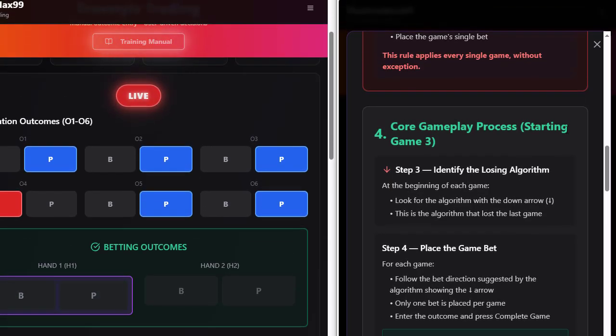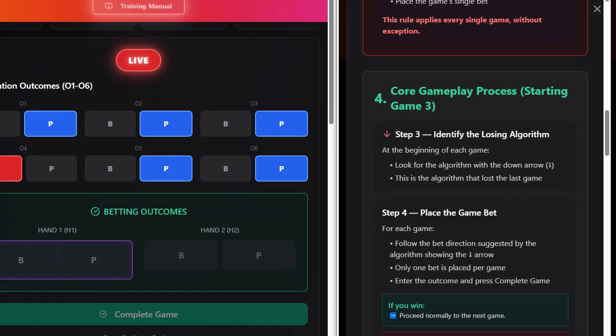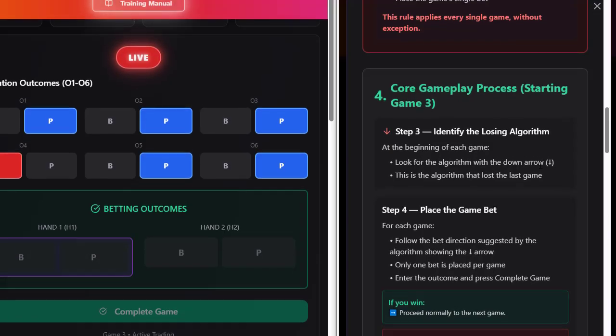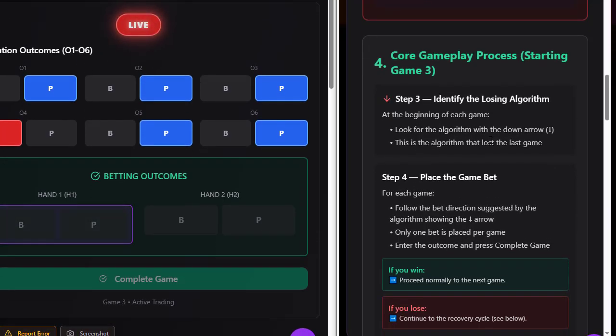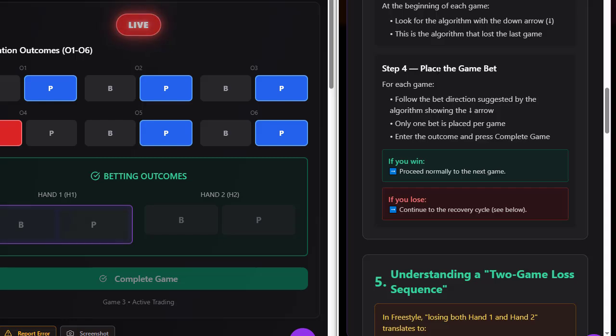Core gameplay process, starting game 3. Step 3, identify the losing algorithm. At the beginning of each game, look at the algorithm with the down arrow. This is the algorithm that lost the last game. Step 4, place the game bet. For each game, follow the direction suggested by the algorithm showing the down arrow. Only one bet is placed per game. Enter the outcome and press complete game.